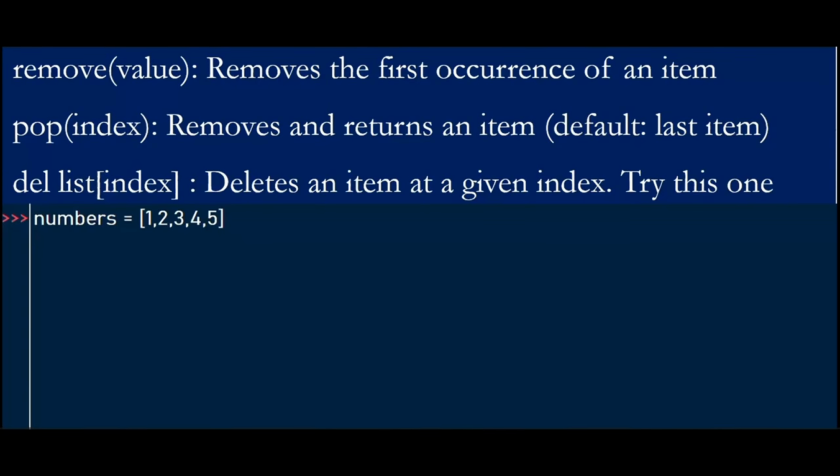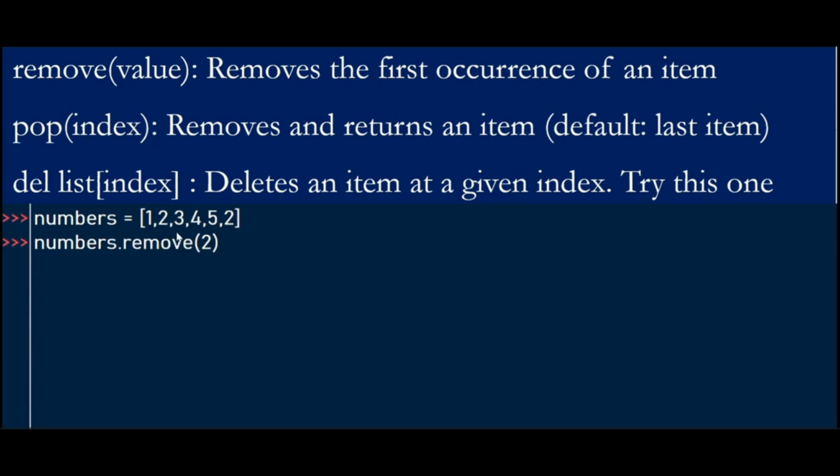Another way we can modify list elements is by using the remove method and the pop method. The remove method removes the first occurrence of an item, while the pop method removes and returns an item, by default the last item. So we look at an example. We define a list of numbers 1, 2, 3, 4, 5, and then we want to apply the methods we've talked about. Let's start by applying the remove method and see what we can come up with.